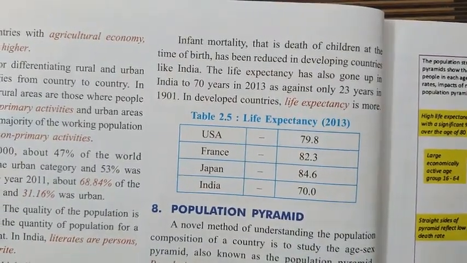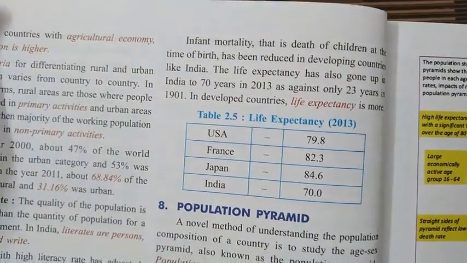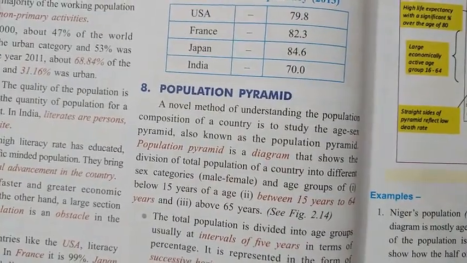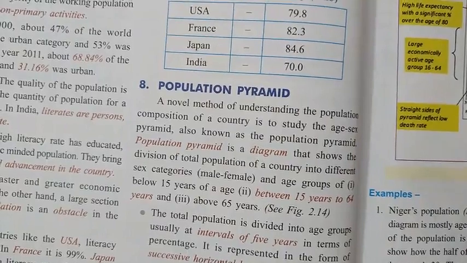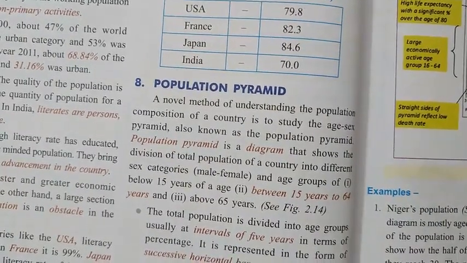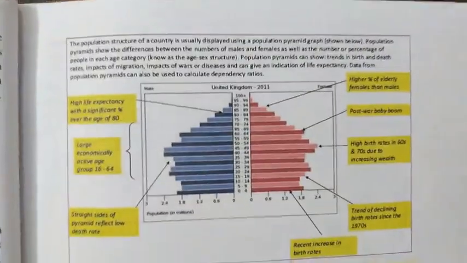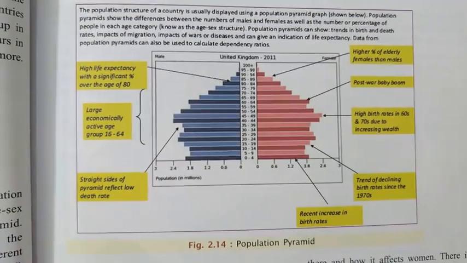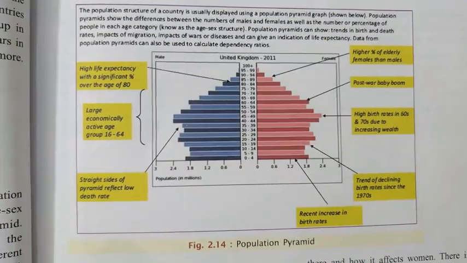Well, the last topic is the population pyramid. What is a population pyramid? Let me show you some figures first. This figure shows the population pyramid of the United Kingdom.